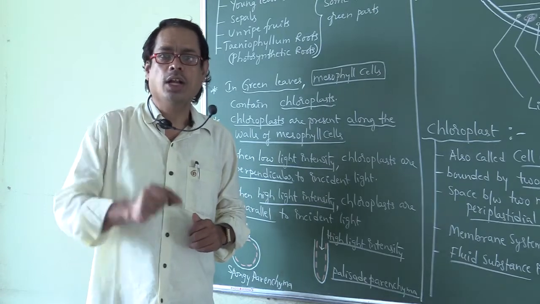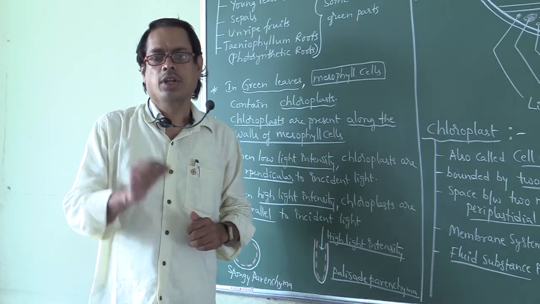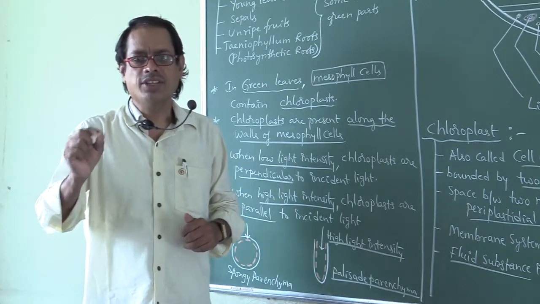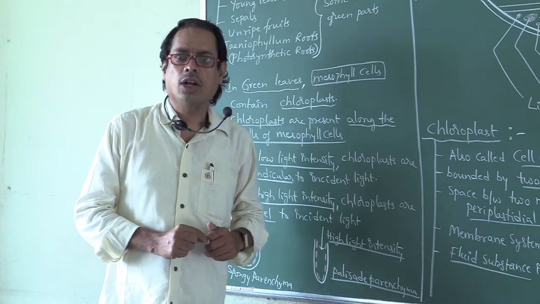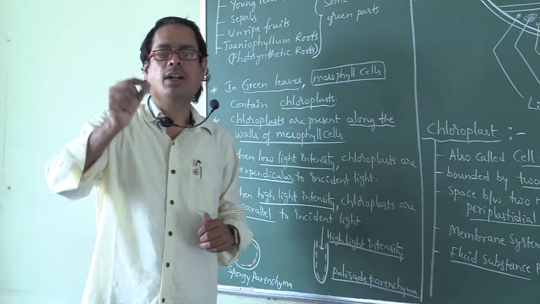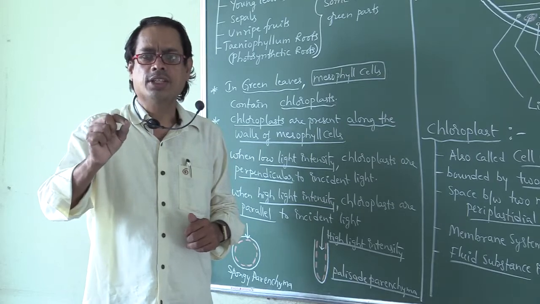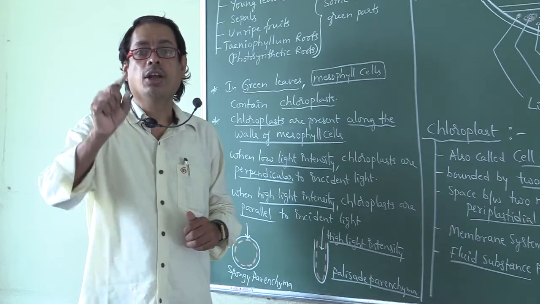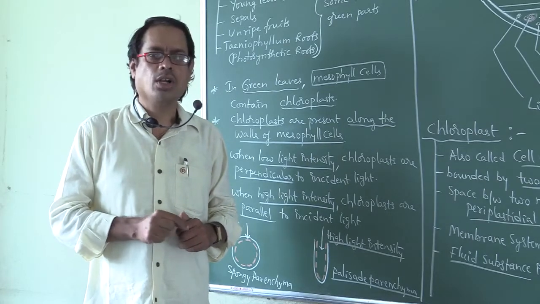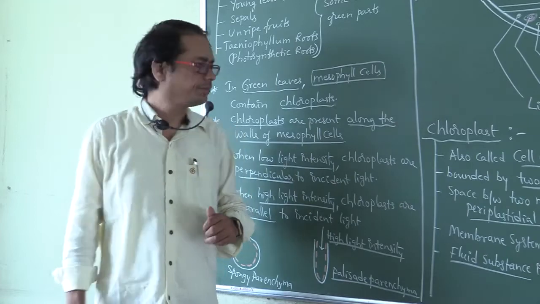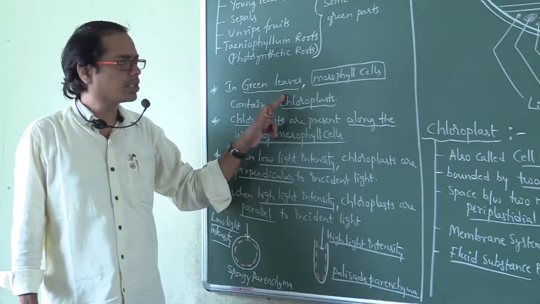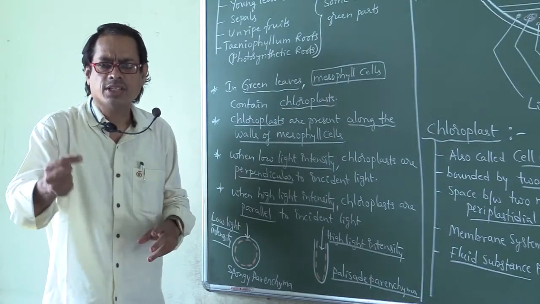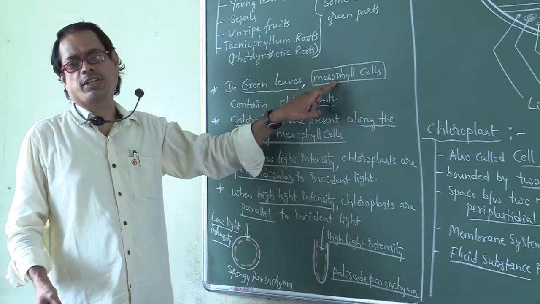Dicot leaves are also called dorsiventral leaves. Mesophyll is differentiated in dicot leaves, also called dorsiventral leaves. Mesophyll is not differentiated in monocot leaves, also called isobilateral leaves. In green leaves, mesophyll cells contain chloroplast. In leaves, which cells contain chloroplast? Mesophyll cells.